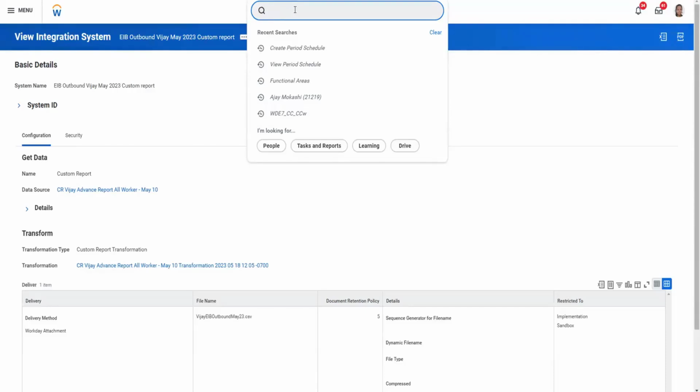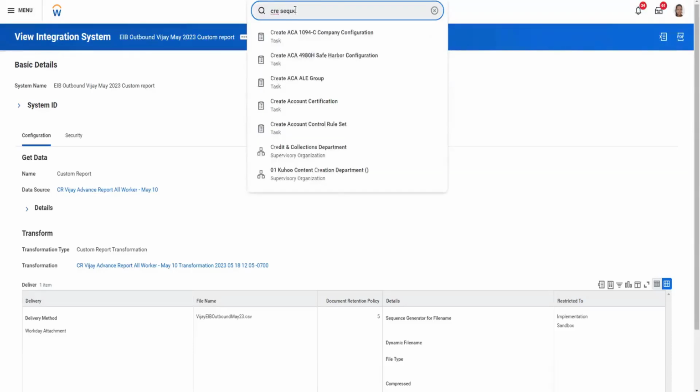There's a task for that. You type the task Create Sequence, and you choose Create ID Definition Sequence Generator.